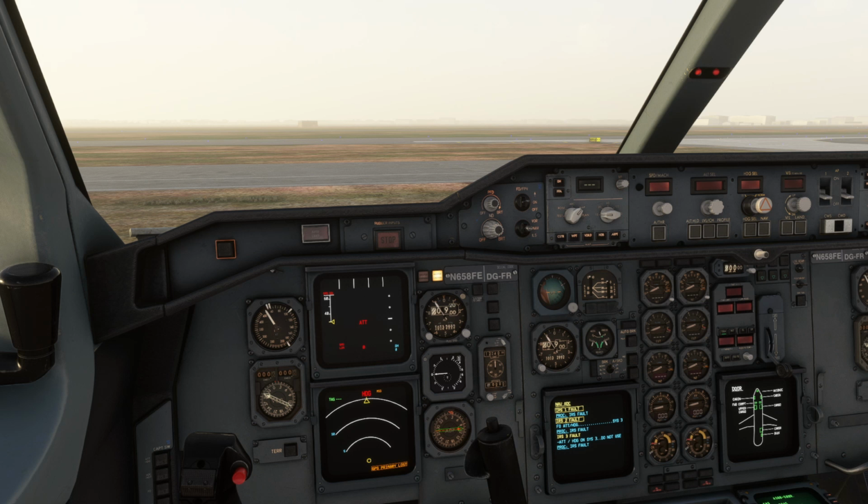FedEx 123 Delhi clearance cleared to Stansted via the Orot 6C departure. Then, as filed. Departure runway 29 right. Initial climb to 10,000 feet. Departure on 124.6, squawk 4326.